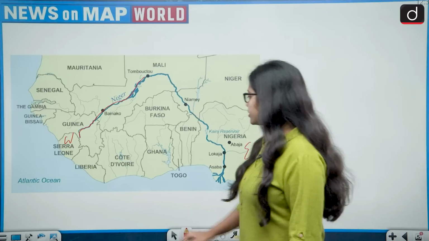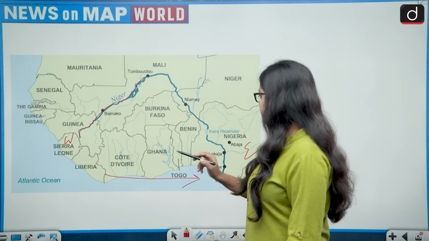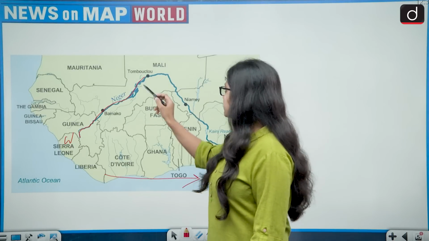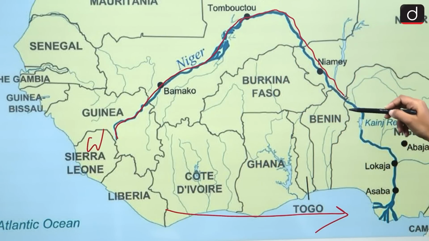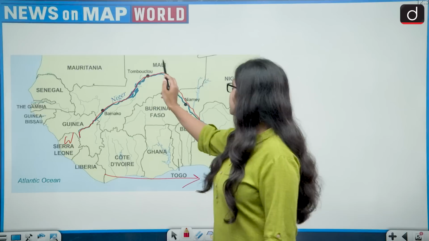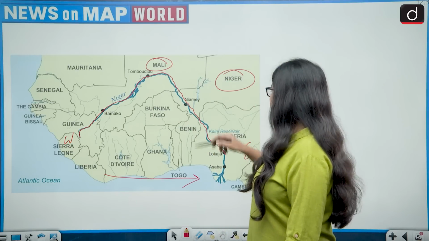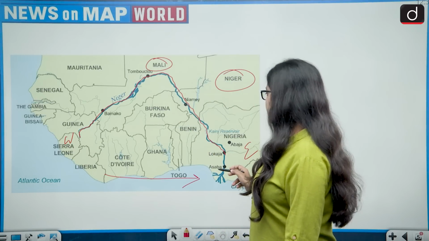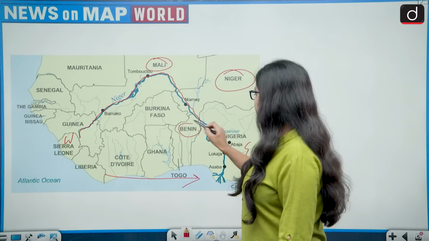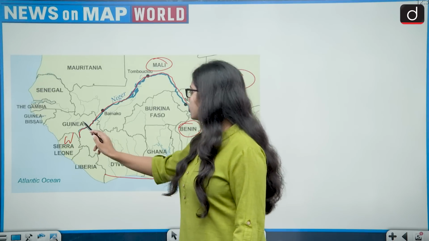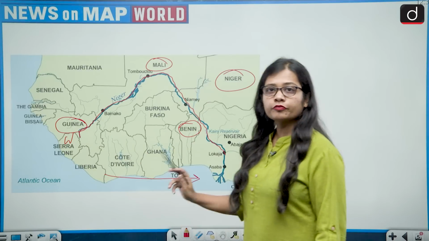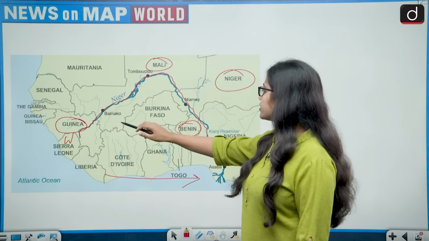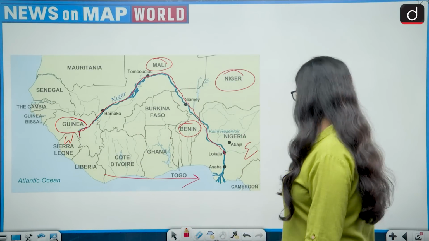That is from west to east direction, and this is how it moves, and it covers the countries like Mali, Niger, and there are other countries also like Benin in between. Then it also grows from Guinea.